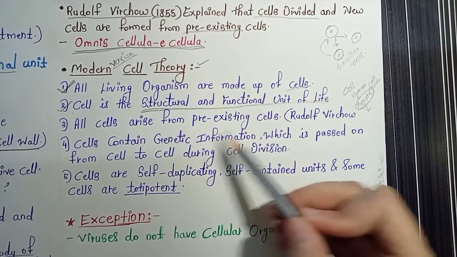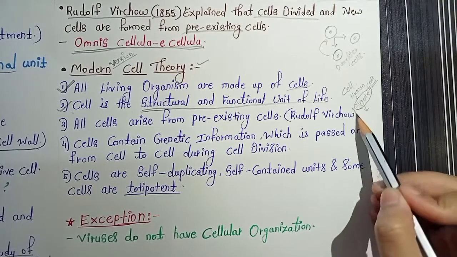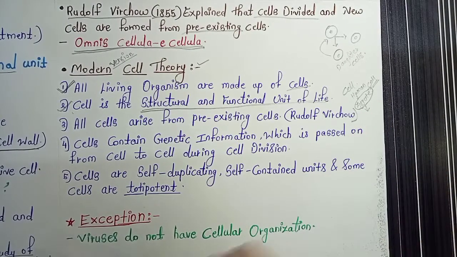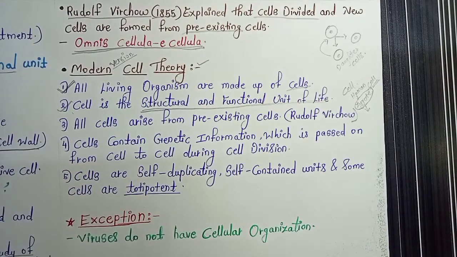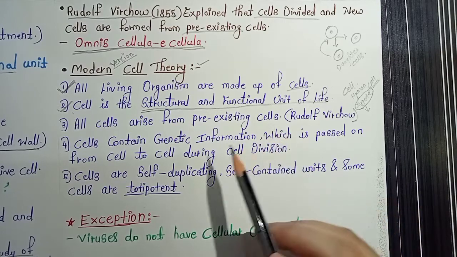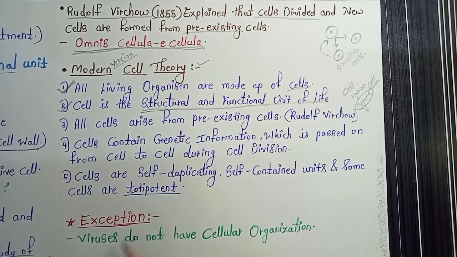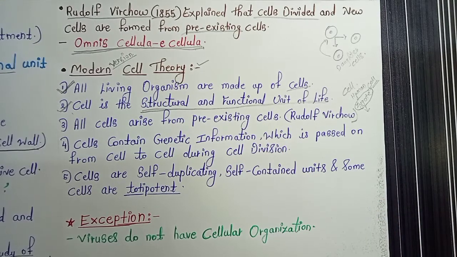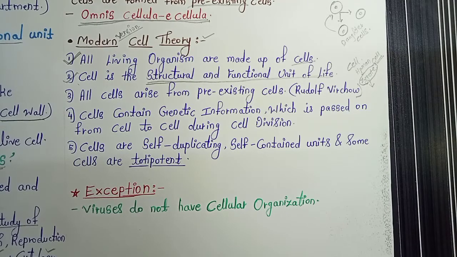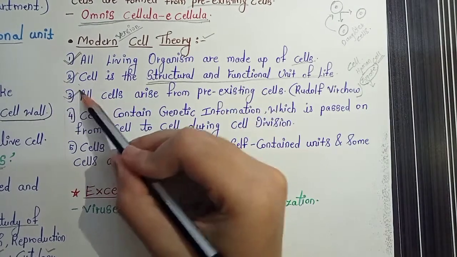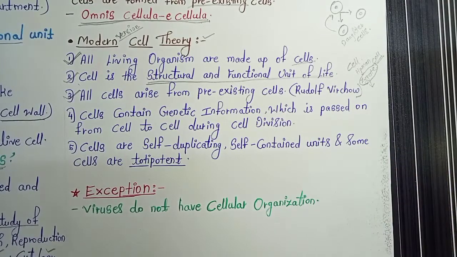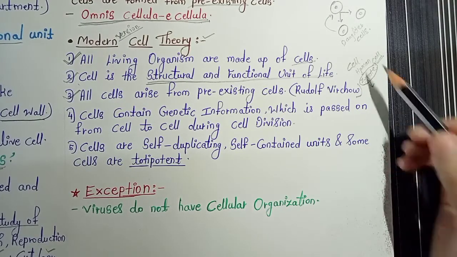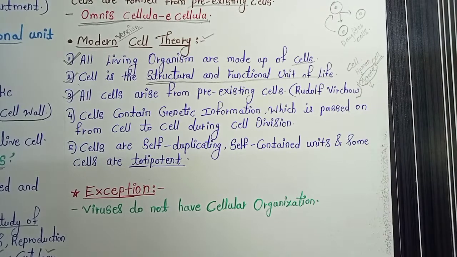Then, all cells arise from pre-existing cells, which is the statement of Rudolf Virchow, which he called omnis cellula e cellula. All cells arise from pre-existing cells is a part of cell division only. This is an important statement, because Schleiden and Schwann were unable to explain this topic, which Rudolf Virchow explained.